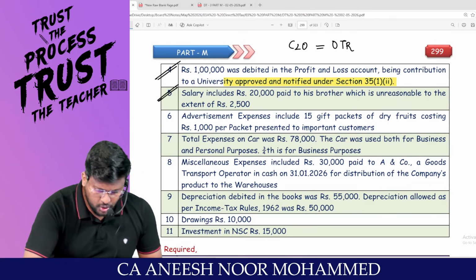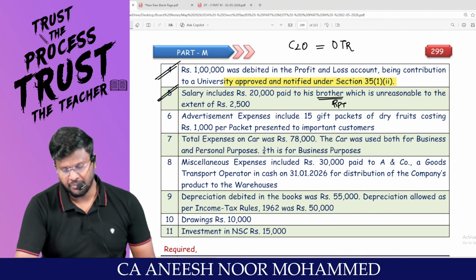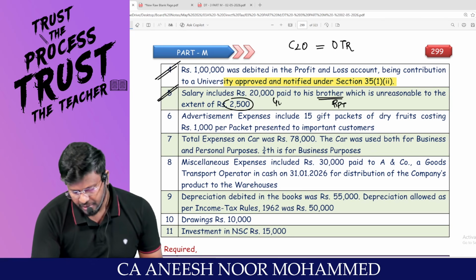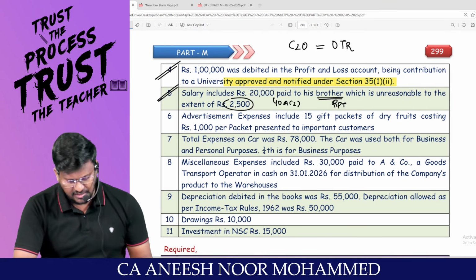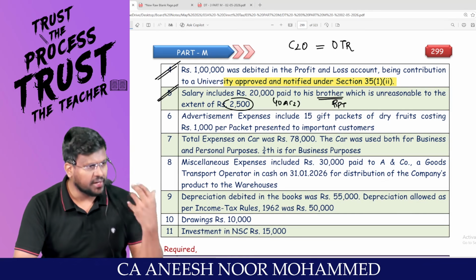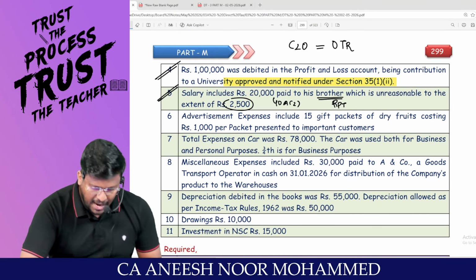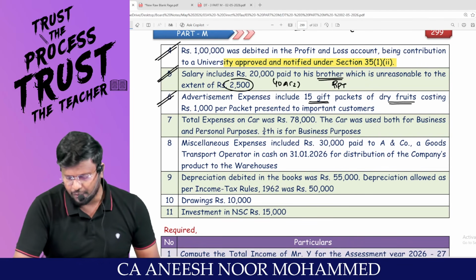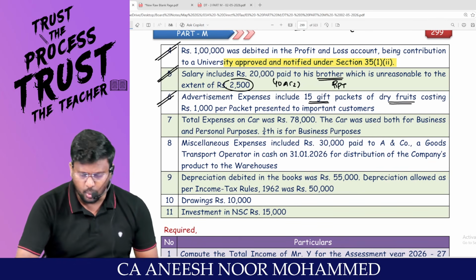Salary includes 20,000 paid to his brother. Brother is a related party, which is unreasonable to the extent of 2,500. So as per 40A subsection 2, related party transaction, that extra unreasonable amount should be added back. Regular adjustment. Advertisement expense includes 15 gift packets of dry fruits costing rupees 1,000 per packet presented to important customers.